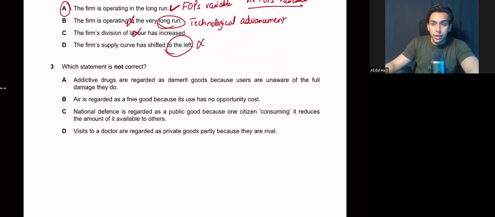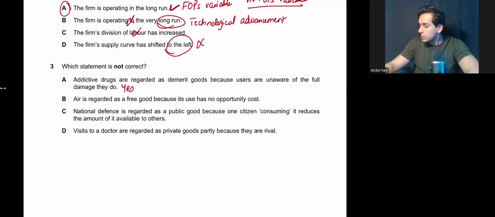Which statement is not correct? So we have to find out the wrong one. Addictive drugs are regarded as demerit goods because users are unaware of the full damage they do. This is a correct statement, that people are unaware of the damages the demerit good does. Then we have air is regarded as a free good because its use has no opportunity cost. This is also a correct statement that air is regarded as a free good.